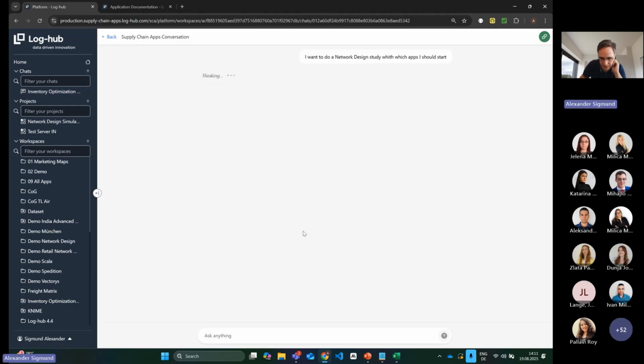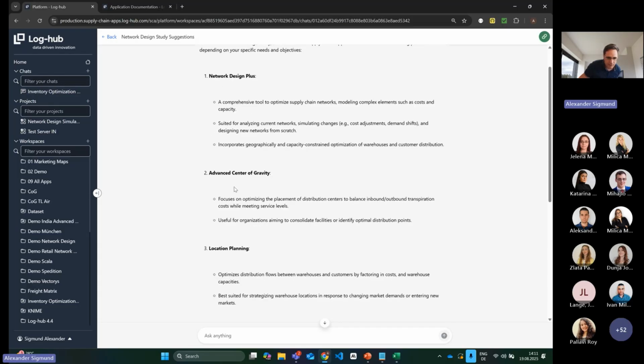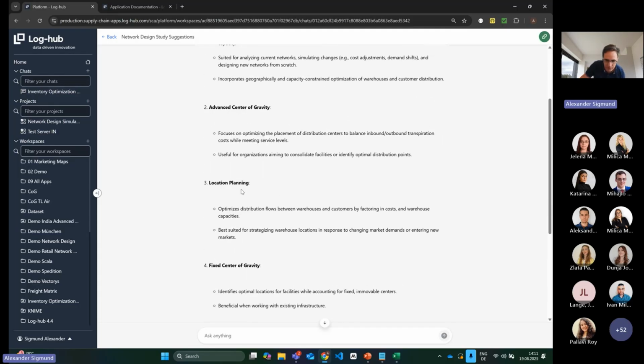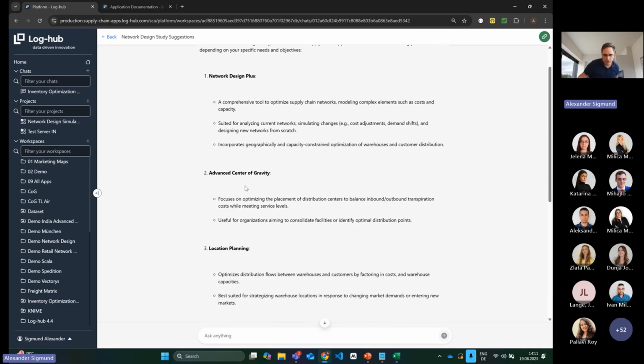So I just did a couple of test questions here, but if you have, for example, a certain scenario, you can also explain it in here, and then he can give you an idea which apps are actually helpful or useful and so on. And again, you can also go really into detail. So here, when you do a network design study, yes, it makes sense to use, obviously, network design as the most advanced, or center of gravity, location planning, or fixed center of gravity. Flow visualization could also be helpful. And this kind of topic you can now ask our agent.